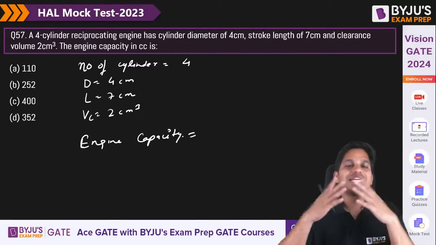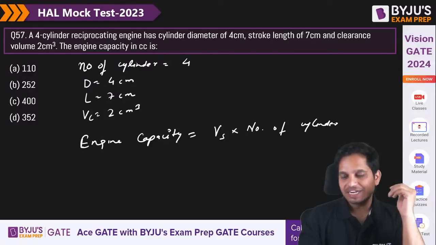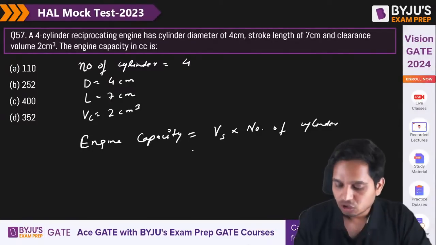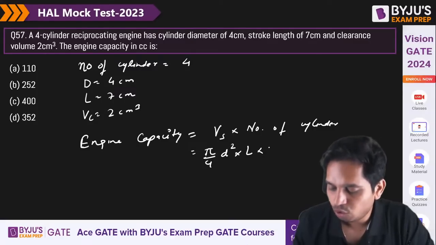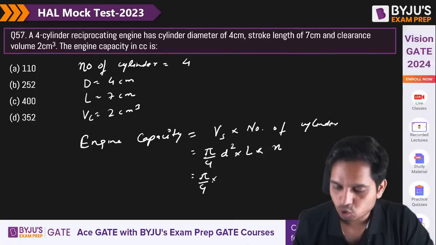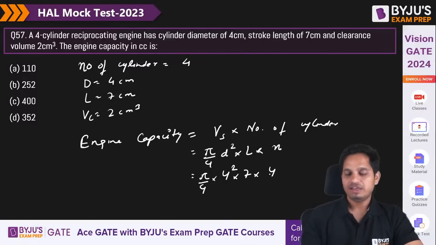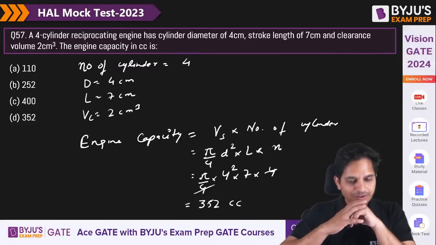What is engine capacity? It is stroke volume into number of cylinders. That is right. So what is swept volume? Pi by 4 d square into L into N, number of cylinders. So pi by 4 d square is 4 square into 7 into 4. I can cancel this and you are going to get 352 cubic centimeter. 57 is D. That is correct.